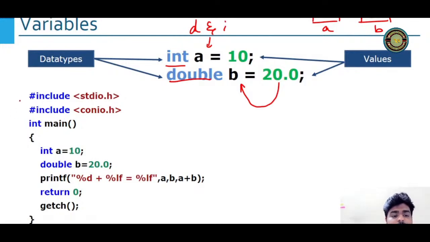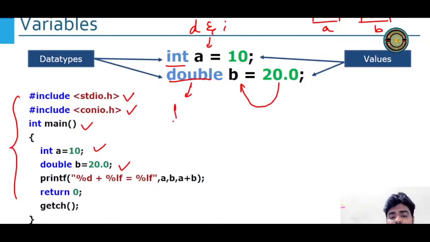Okay, now here we have the program, right? Have a look what I have written. I have added some header files. I have the main method, int a equal to 10, b equal to 20.0. Somebody must be asking me that what is double? Double is a data type which accepts the decimal values, or you can say the fraction values, right?